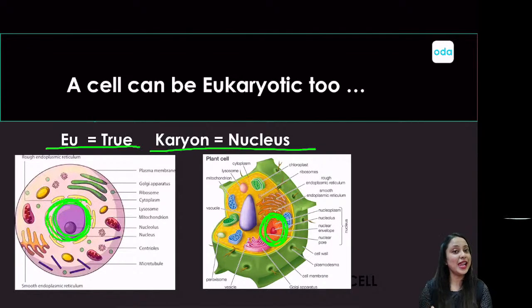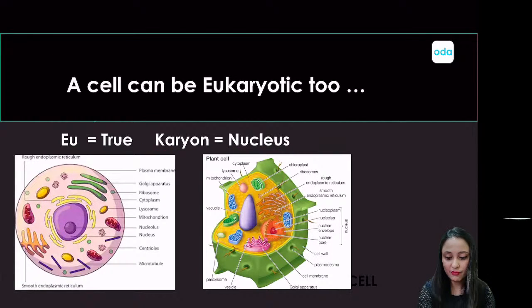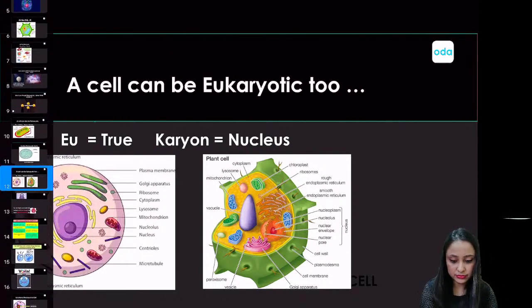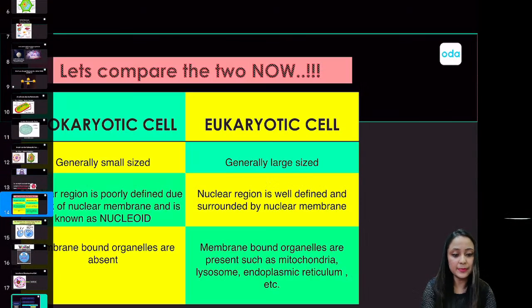So a cell may be either prokaryotic like a blue-green algae or a bacteria. A cell may be eukaryotic too, like a plant cell or an animal cell that you see on your screen. And yes, these cells do have a well-developed nucleus with the presence of a nuclear membrane. I hope I am clear on this. Now, if we move on from here, what next can we do? We have learnt about prokaryotic and eukaryotic cells. So why not take a quick look at how these two types of cell differ from each other.